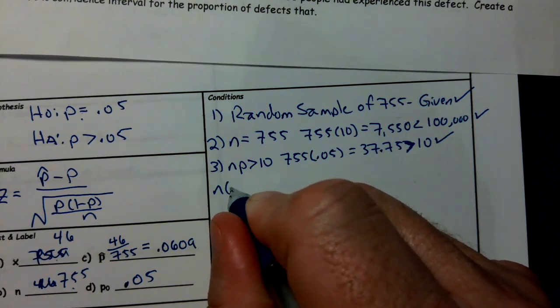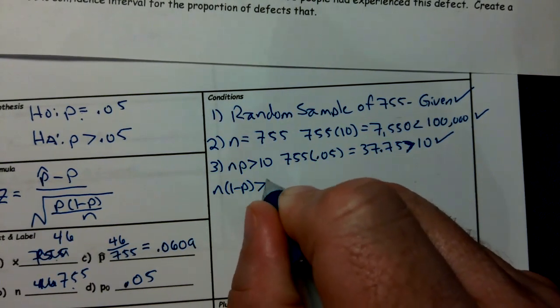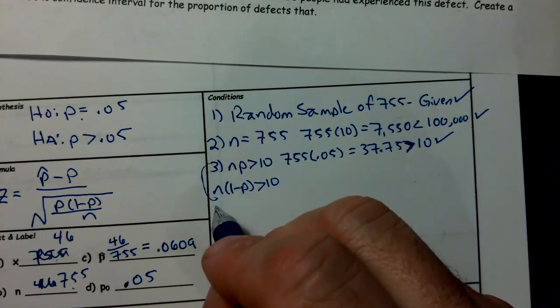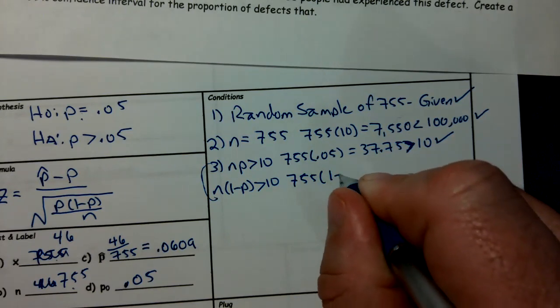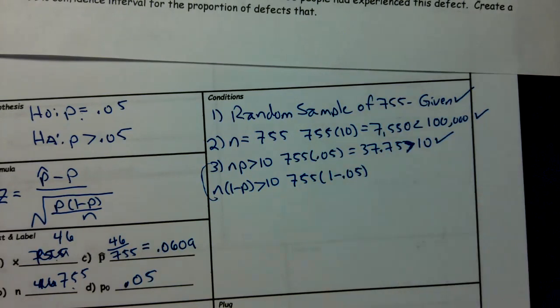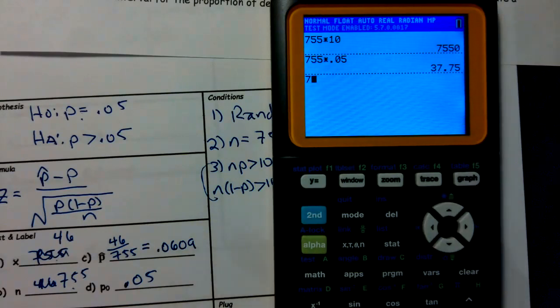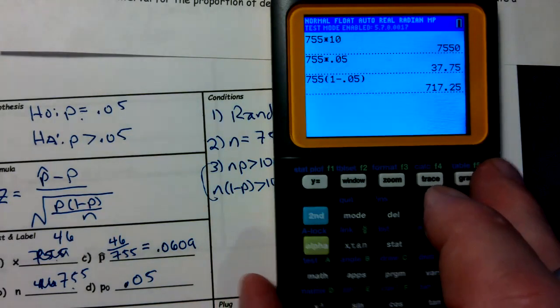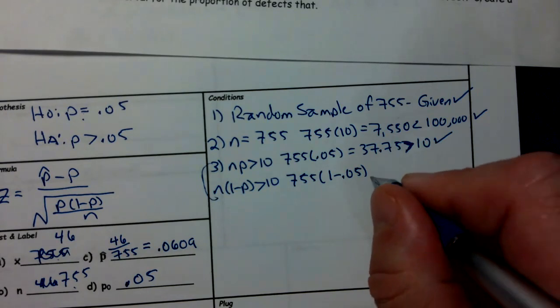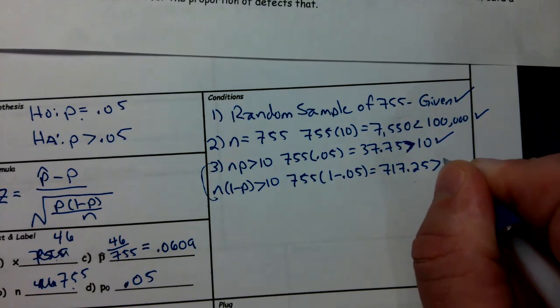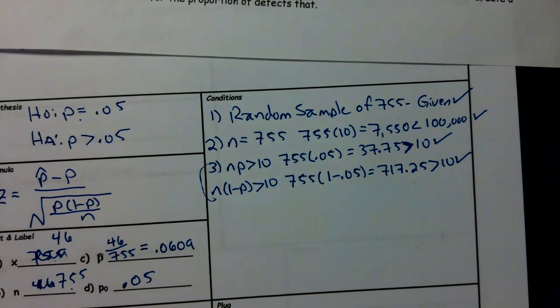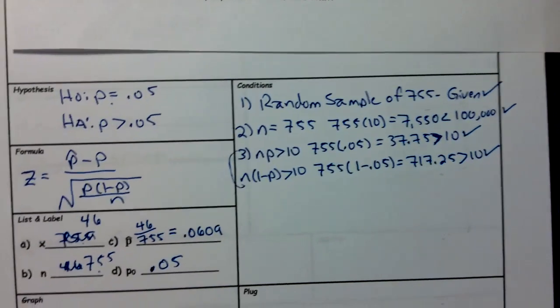So that part's good to go. Then the next part is n times 1 minus p has to be greater than 10. Now this right here is for normality. So 755 times 1 minus p, which is 1 minus 0.05. We're going to plug that in: 755 parentheses 1 minus 0.05, close it. And we find it's 717.25, which is clearly greater than 10. So our conditions happen to be met. All right, we're good to go there.